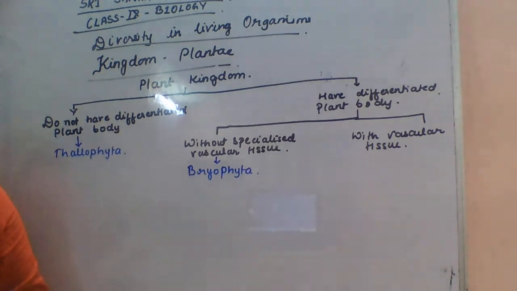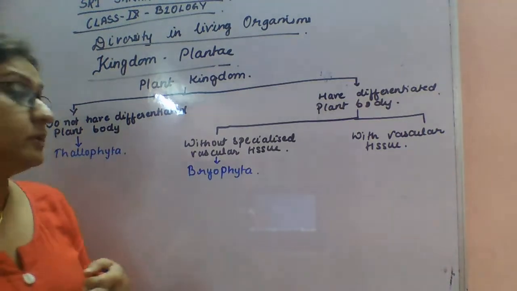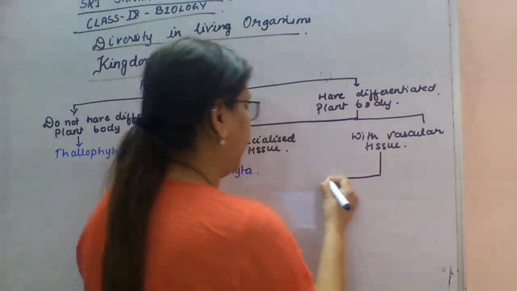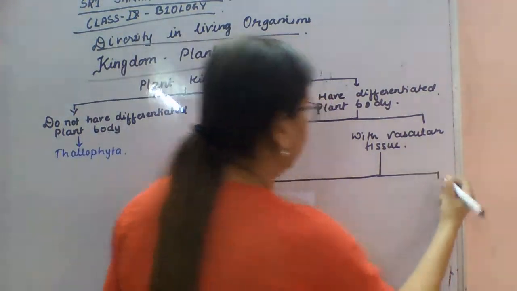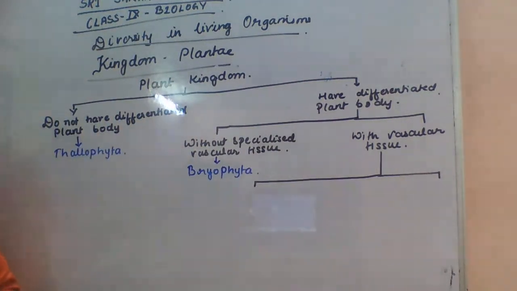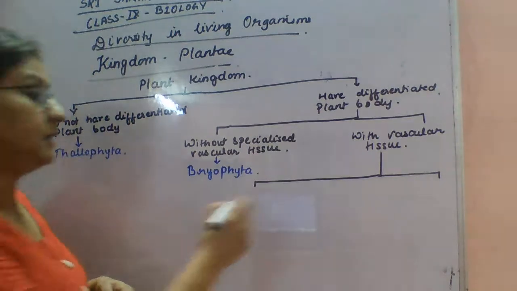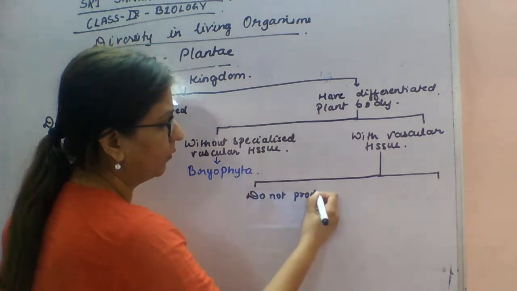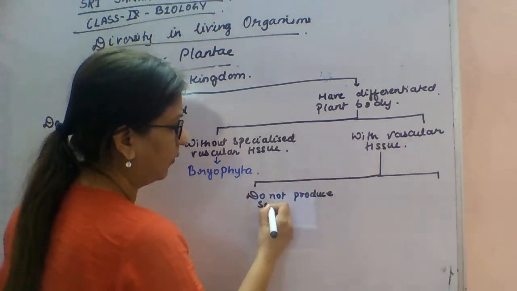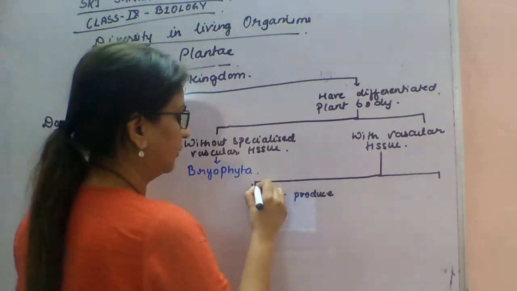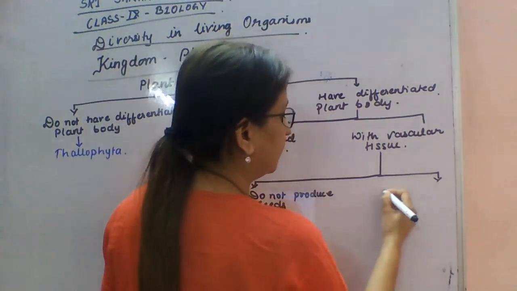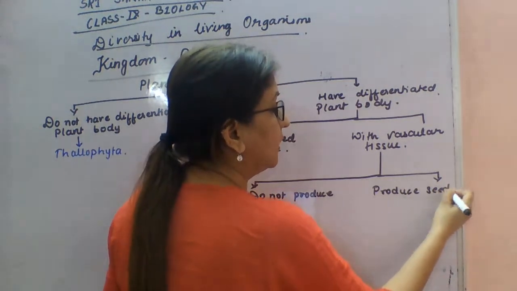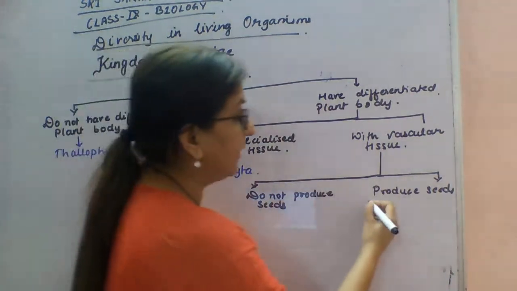With vascular tissue, there are plants that do not produce seeds and plants that produce seeds. Now further classification with vascular tissue, third level. So you can write: do not produce seeds, and able to produce seeds. Those plants which can produce seeds are called phanerogams.